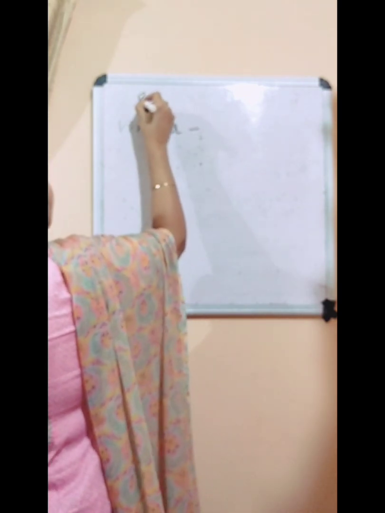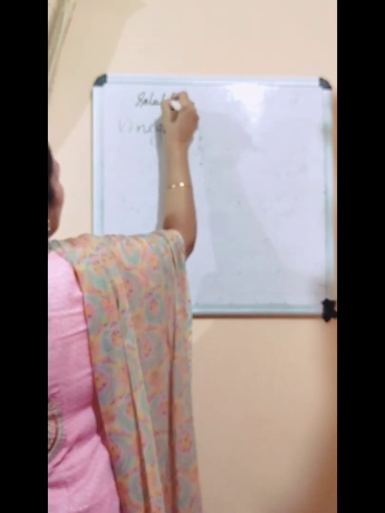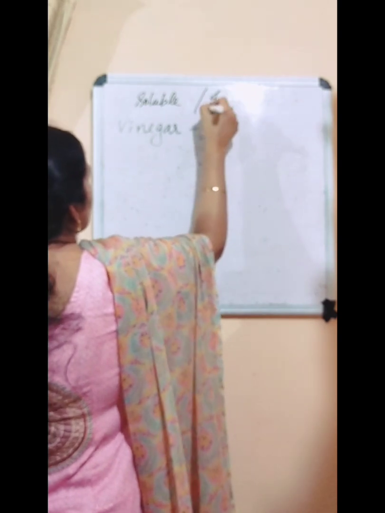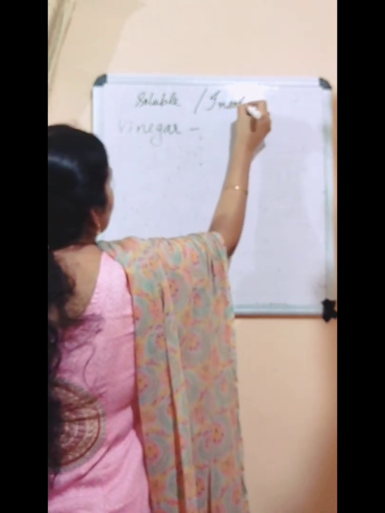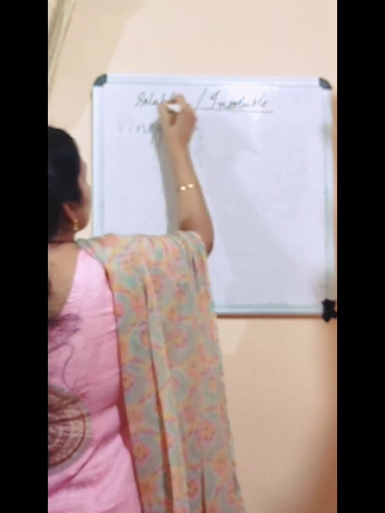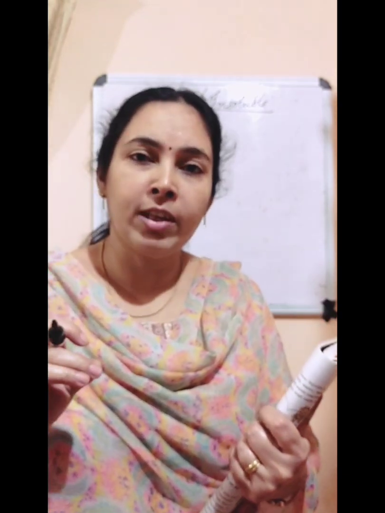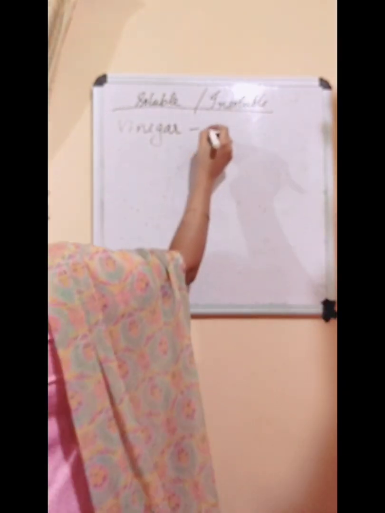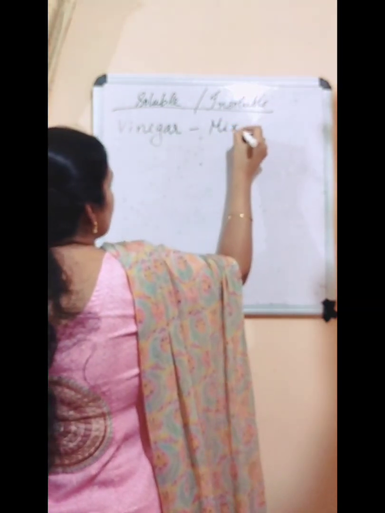So we are looking at whether they are soluble or insoluble. Does vinegar mix well with water or not? What you saw, we saw that vinegar mixes well with water. So you can write vinegar mixes well.